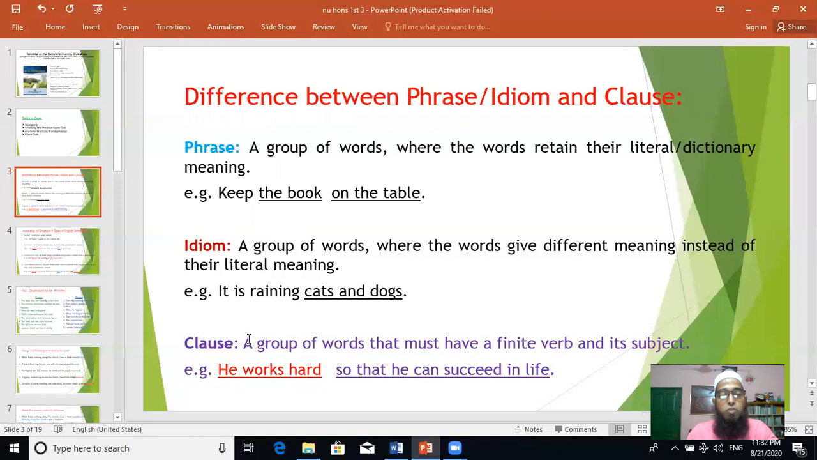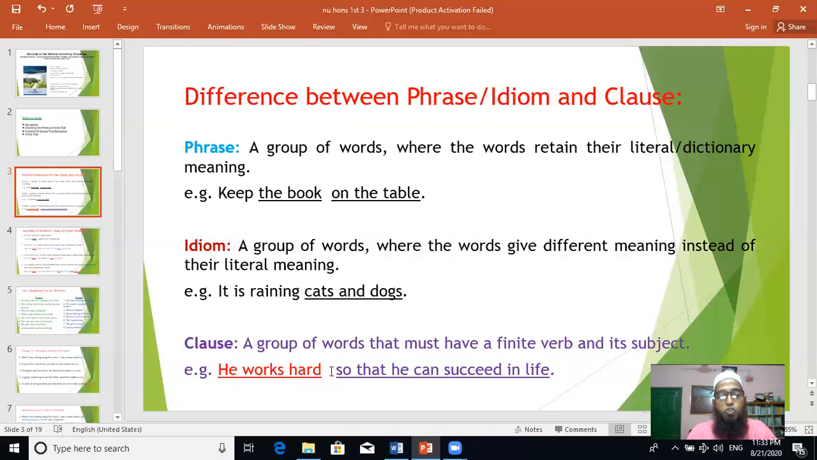Is it? Now look at clause. You know the definition of clause? Clause is also a group of words that must have a finite verb and its subject. That is the difference. Clause must have a finite verb. For idiom and a phrase, it's not mandatory or obligatory that there must be a finite verb. That is not compulsory for phrase and idiom. But for clause, it's also a group of words, but that must have a finite verb and its subject.